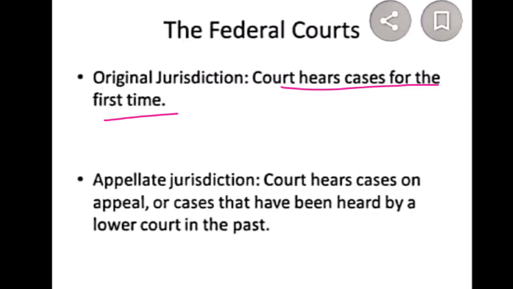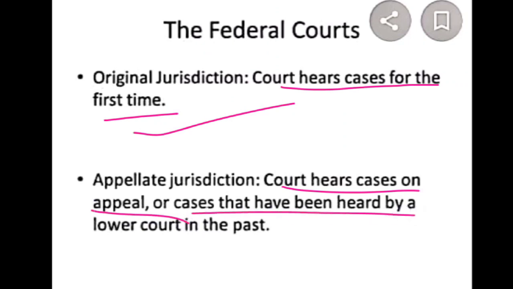Okay, so here it is given. Original jurisdiction in the sense, the court hears cases for the first time, that is called original jurisdiction. Appellate jurisdiction: the court hears cases on appeal, or cases that have been heard by a lower court in the past. So that is called appellate jurisdiction. You can understand, I think so, children.